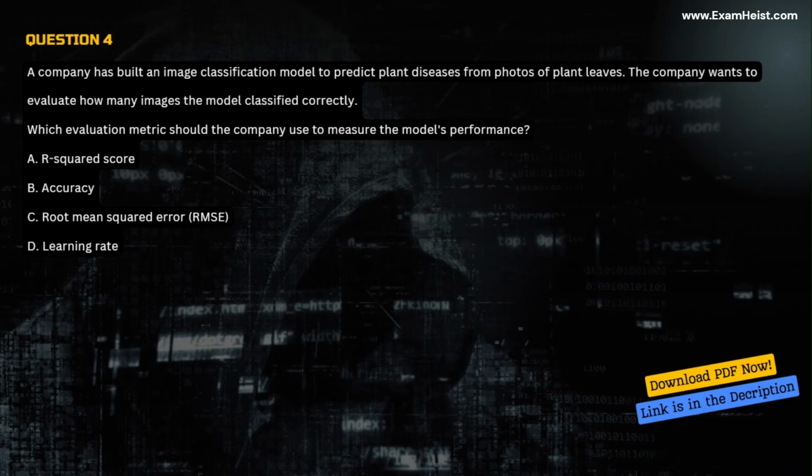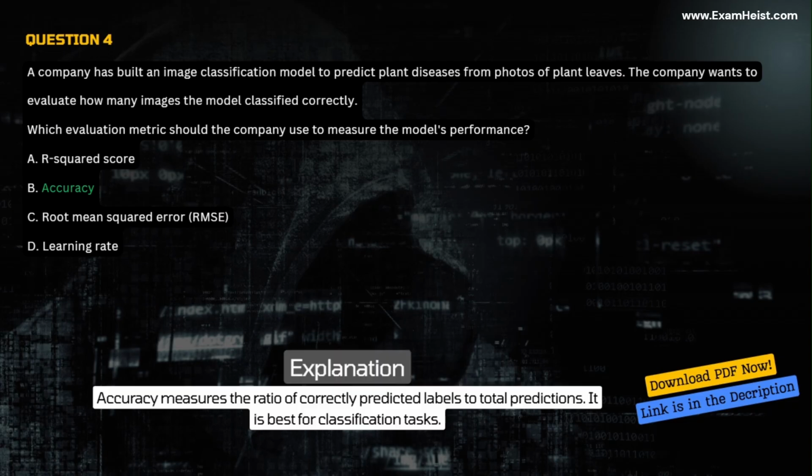A. R-squared score. B. Accuracy. C. Root mean squared error (RMSE). D. Learning rate. Correct answer B. Accuracy. Explanation. Accuracy measures the ratio of correctly predicted labels to total predictions. It is best for classification tasks.